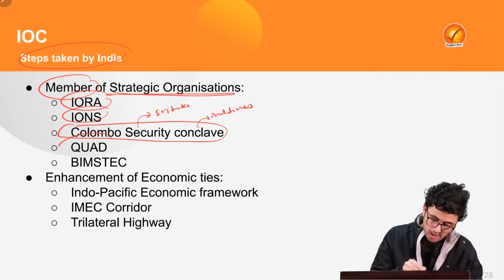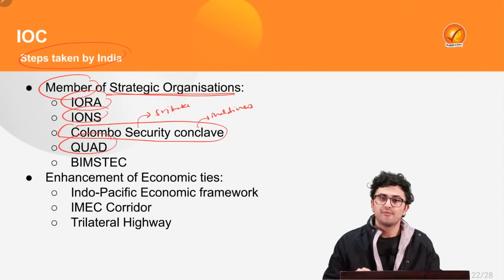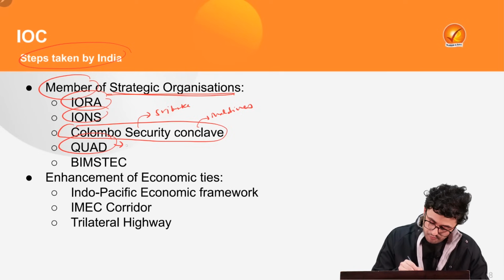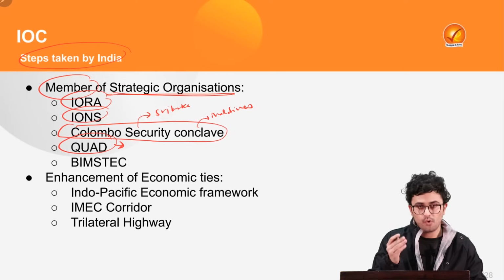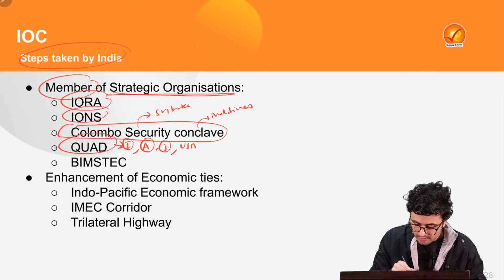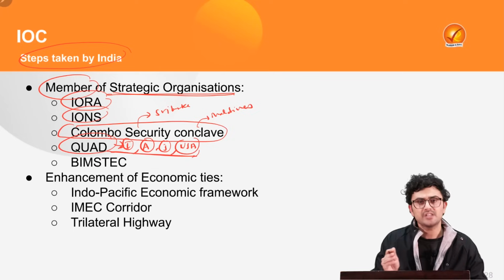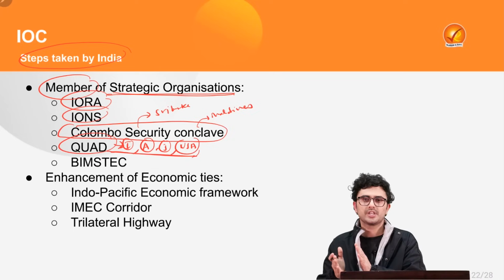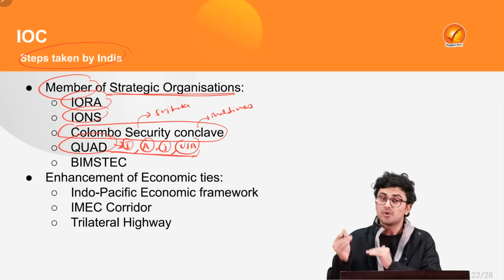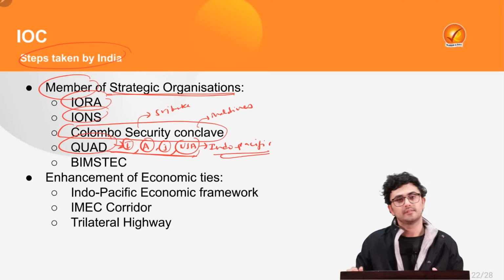Also, India is part of a very strategic grouping called Quad, which is formed by 4 countries including India, Australia, Japan and USA, where we need to make sure the secure line of communication and our trade interest not only in Indian Ocean region but its extension in Indo-Pacific region as well.